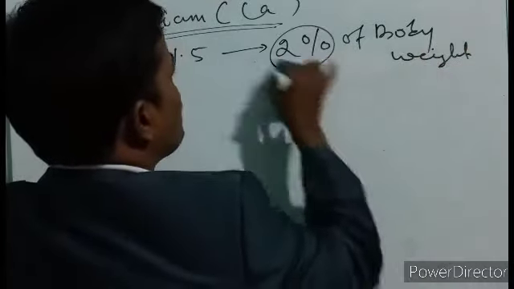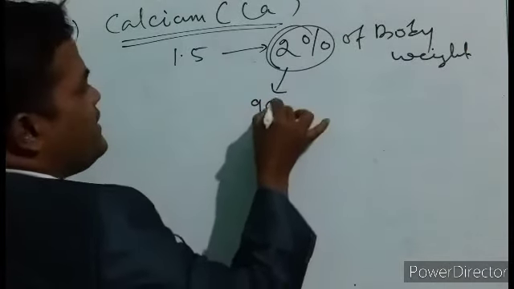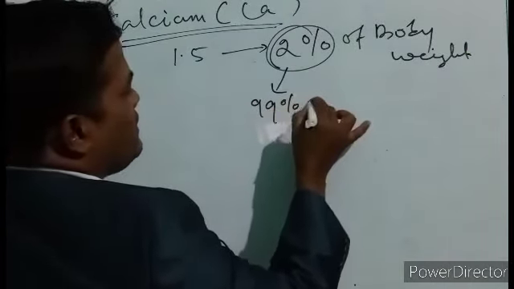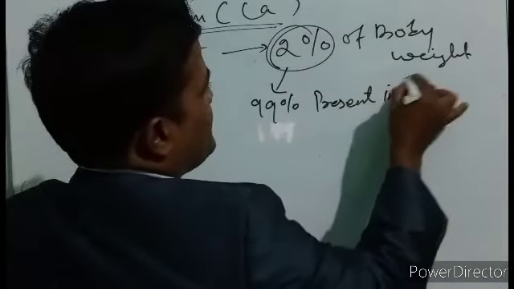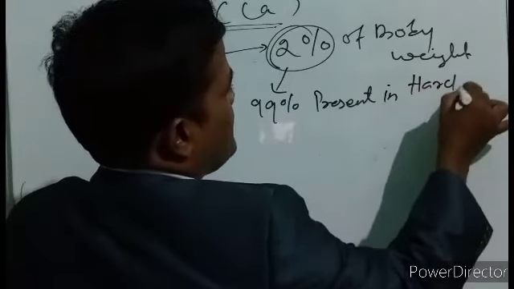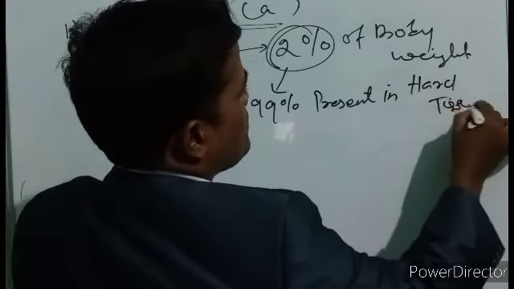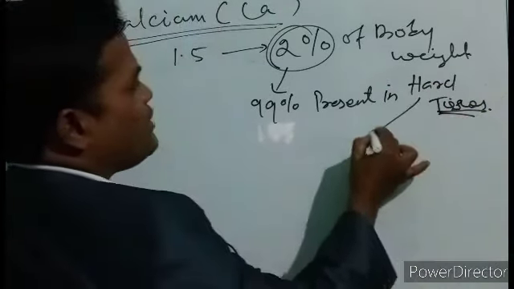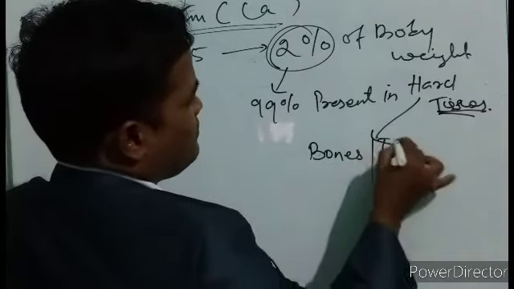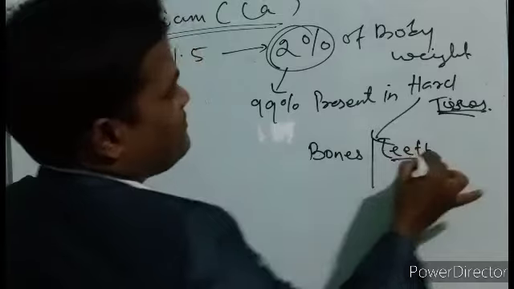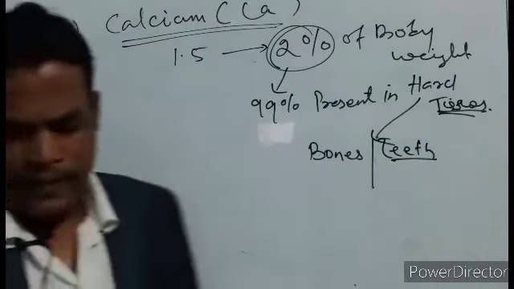Out of this, 99% is present in hard tissues. What do you mean by hard tissues? Hard tissues are nothing but the bones and teeth. So it is present in the bones and teeth.